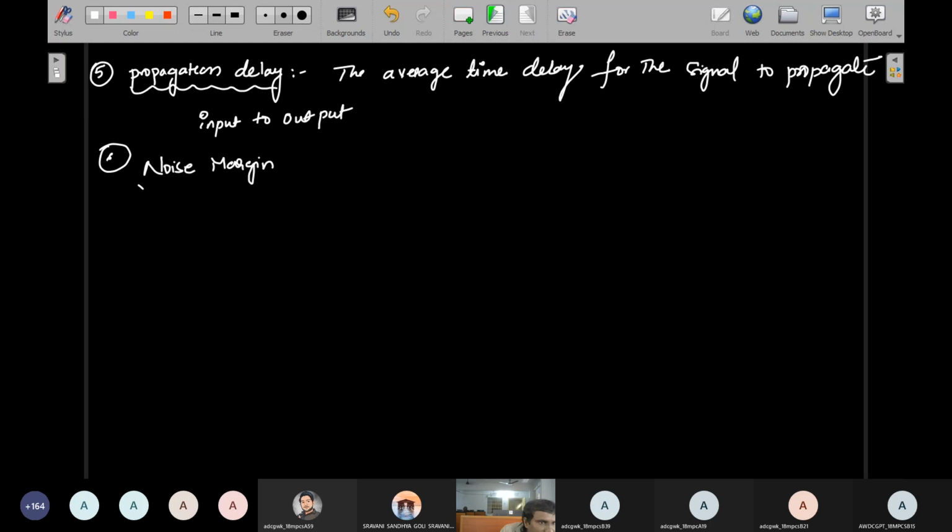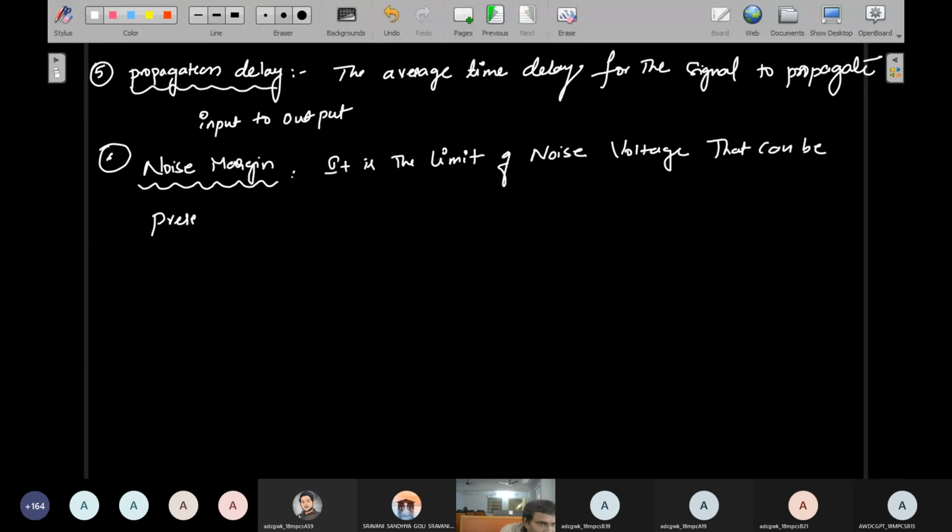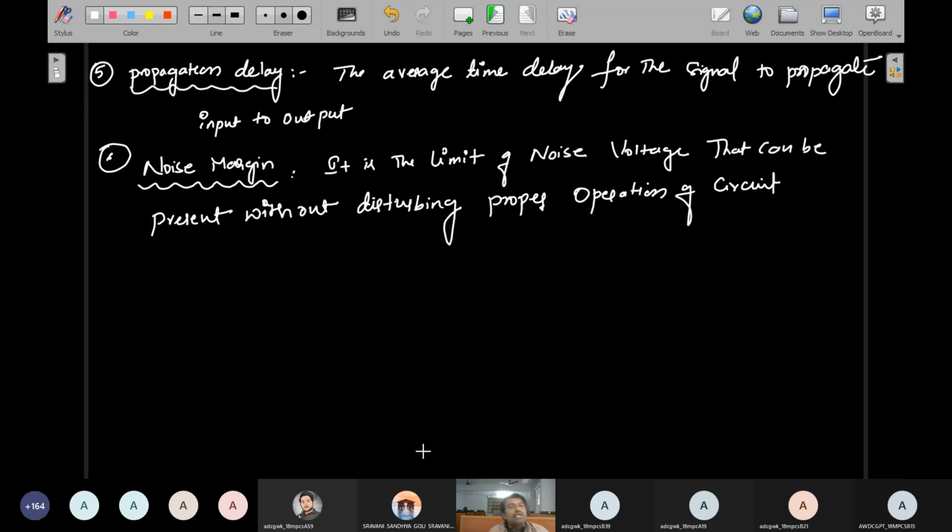Noise margin is the limit of noise voltage that can be present without disturbing the proper operation of the circuit. Understand? So it is a limit of noise voltage.